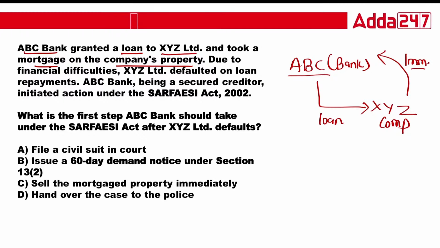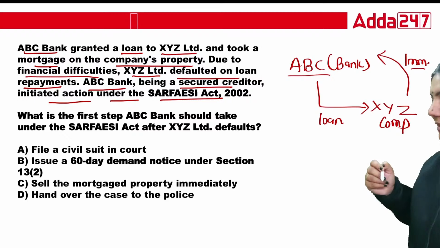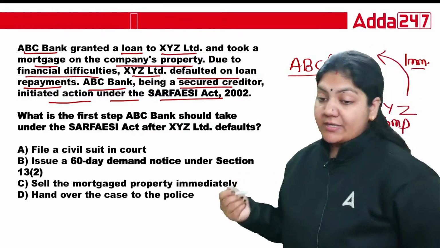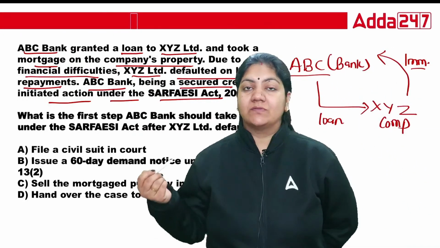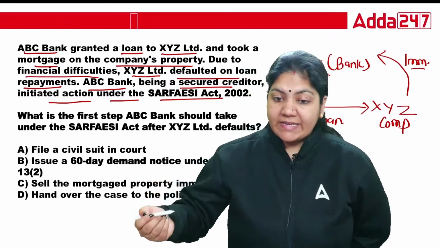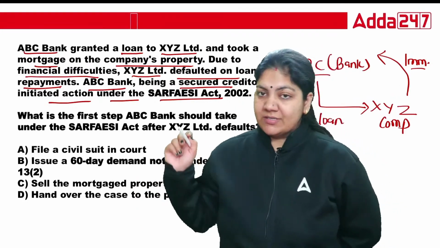Due to financial difficulties, XYZ Limited defaulted on loan repayment. ABC Bank, being a secured creditor, initiates action under the SARFAESI Act. Class, we know that under the SARFAESI Act, banks and financial institutions can recover money without the intervention of the court.